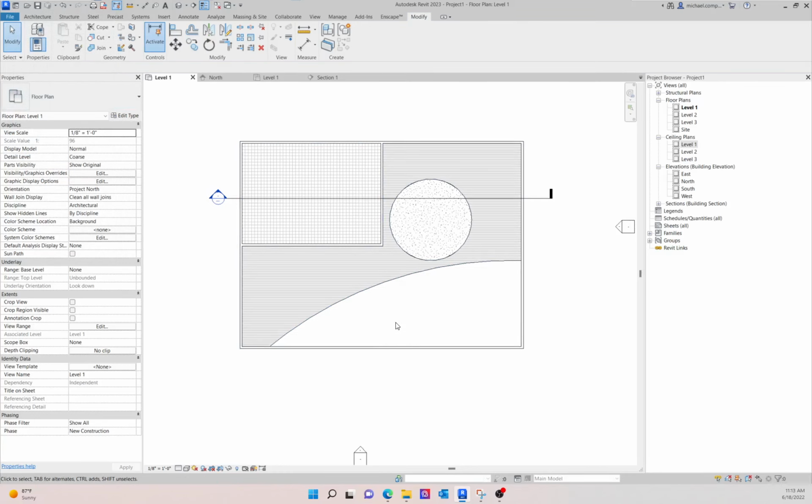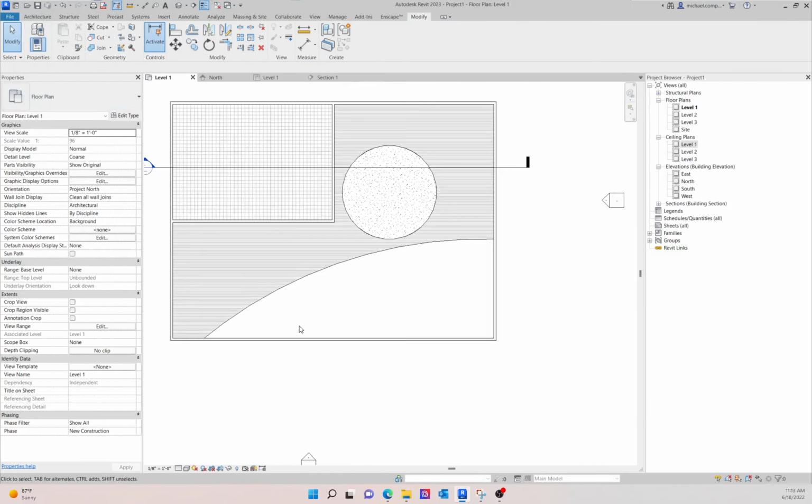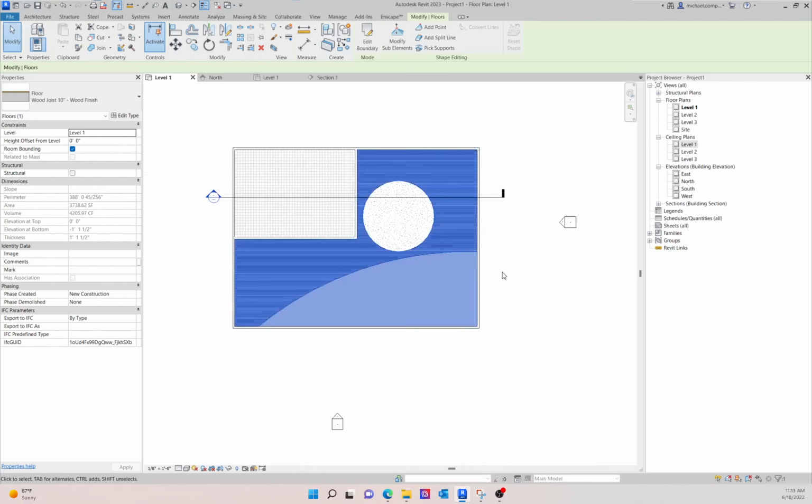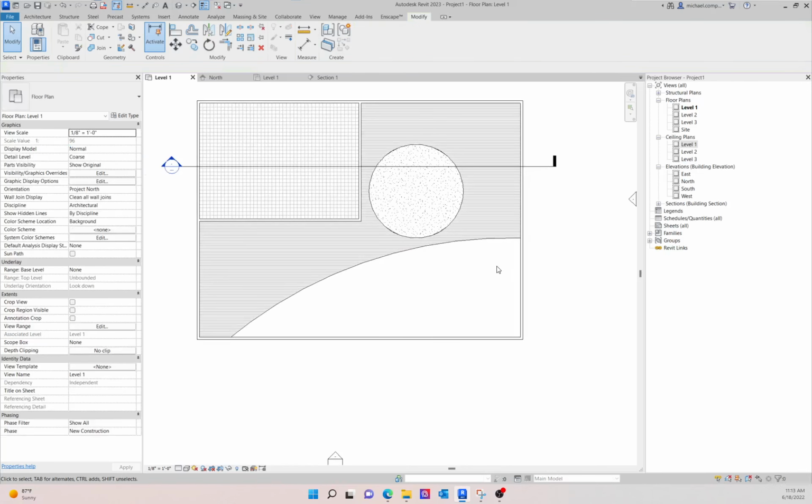Now, from a Revit perspective, it's exactly the same. It's the same family. It's that wood finish. But from a rendering perspective, I changed that panel to be a different finish. So the paint tool is very, very handy, at least for photorealistic renderings. And I would encourage you to get comfortable with its use because it's very useful in that way.